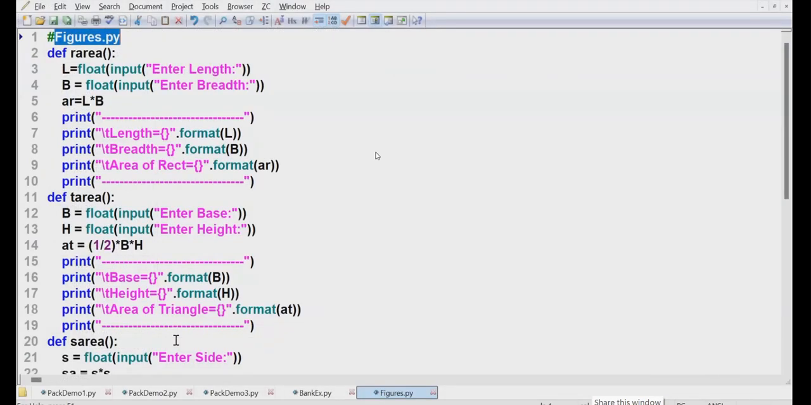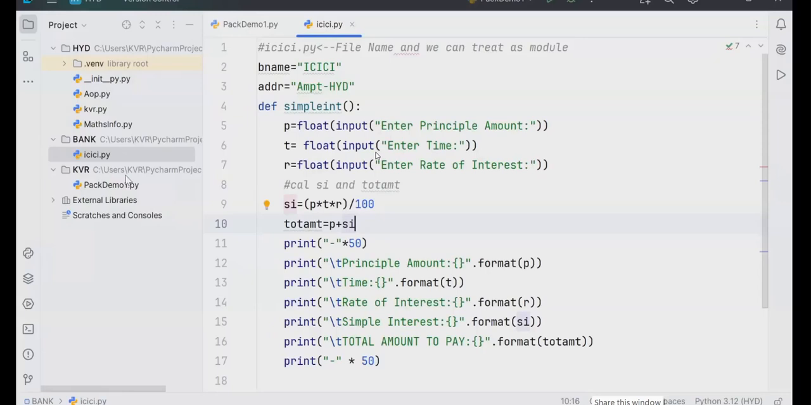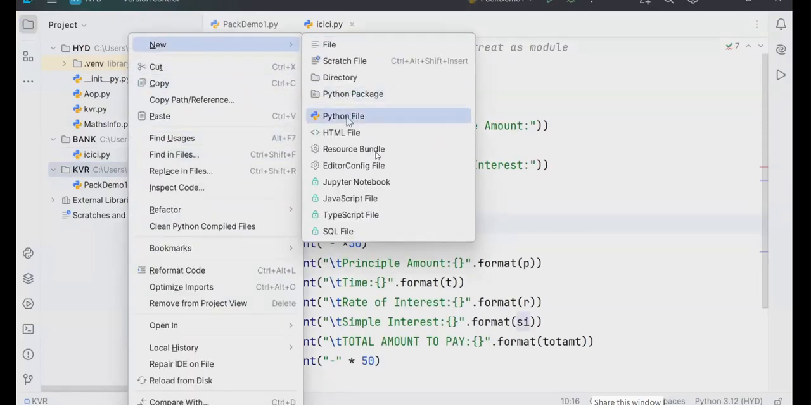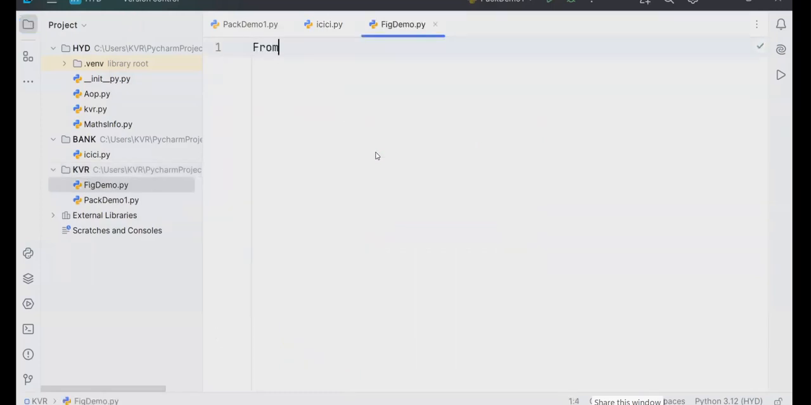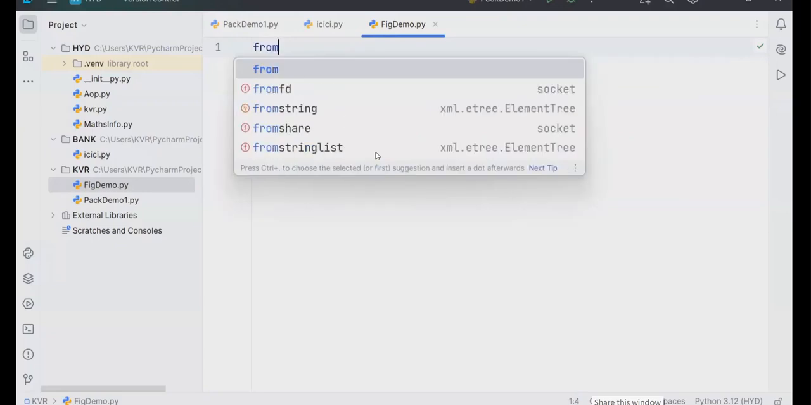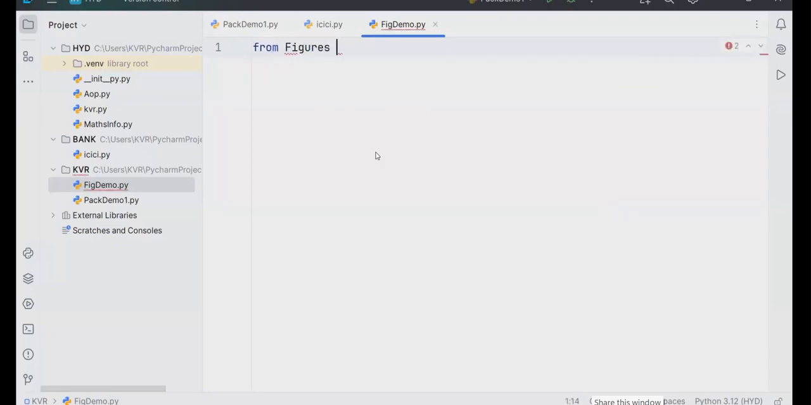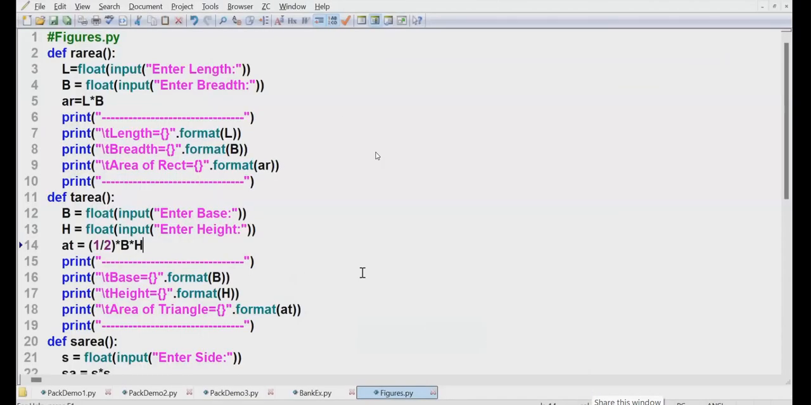Are you following, students? Go to that now. In this place, go to the place. Here I am going to write. Where am I going to take it? In KVR, some other place. I am writing here. What is this now? Here I am writing fig demo dot py. From where? From figures import what? Figures or figure? From figures import star.